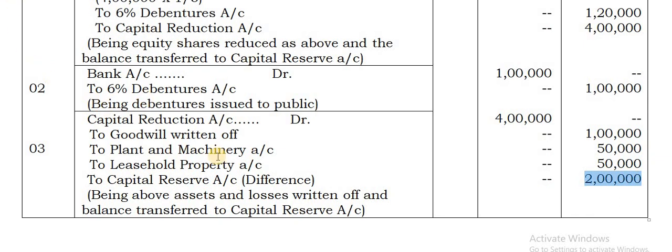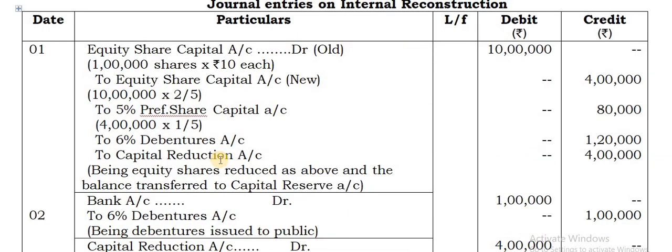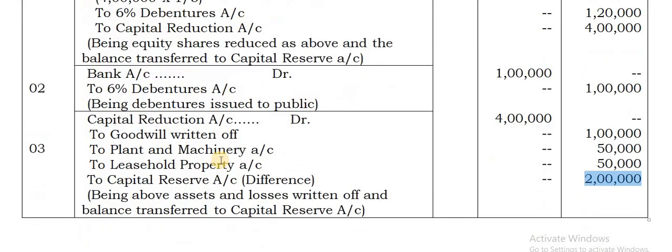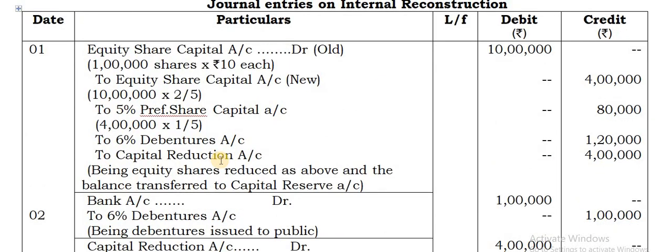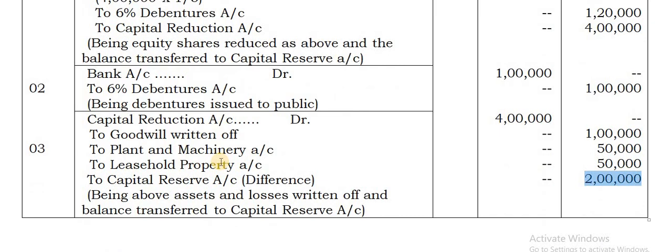Okay. So this is the answer that you need to follow for this question. You can pause it and write it down. Yes, you write goodwill account, that is enough.